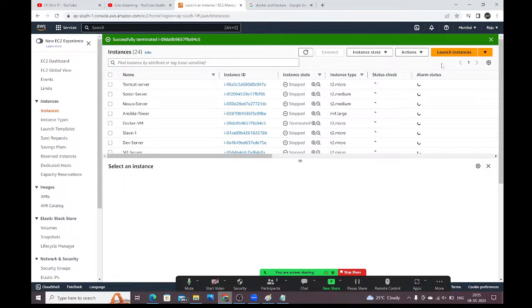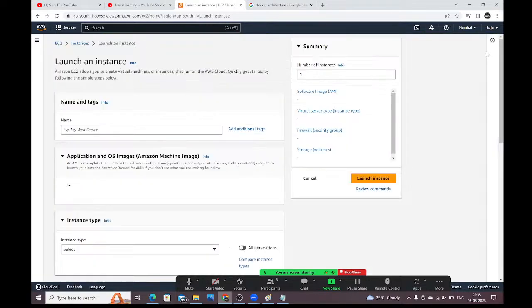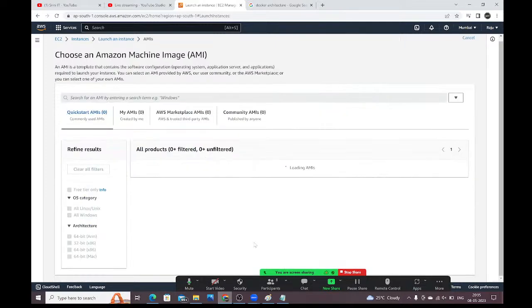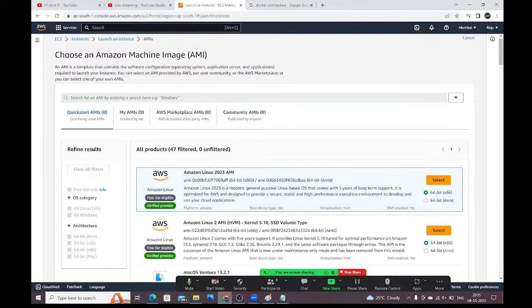I'm going to do the setup from the beginning, guys. Too slow. See here, let me take the name as Docker virtual machine. Right, now let me take the Amazon Linux 2 AMI. Let me take Amazon Linux 2.